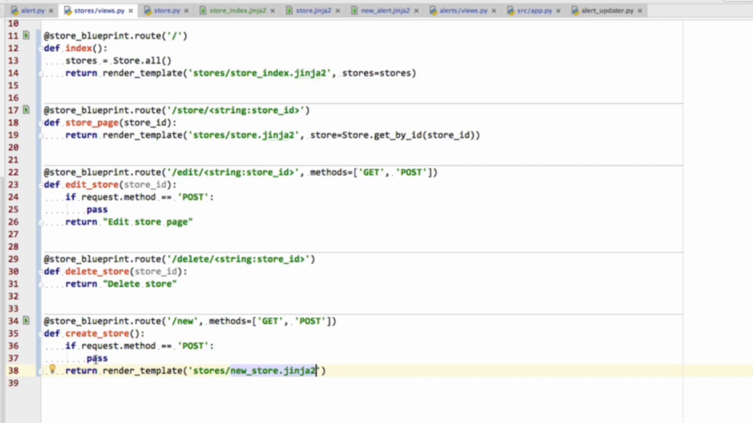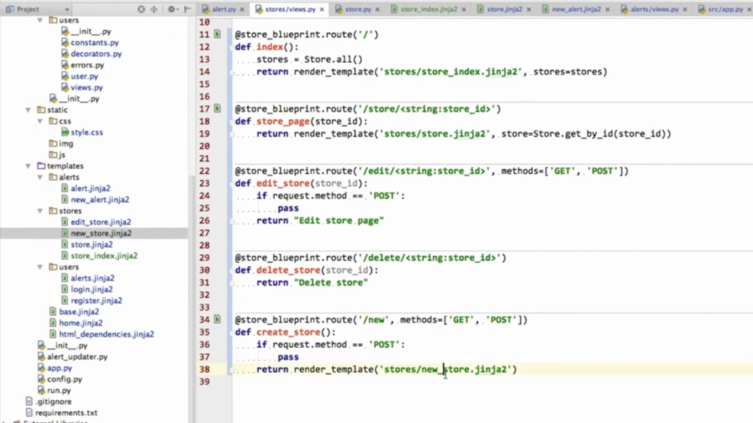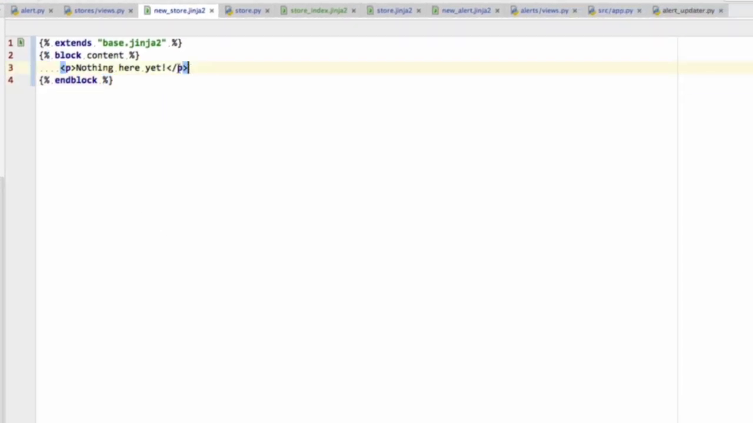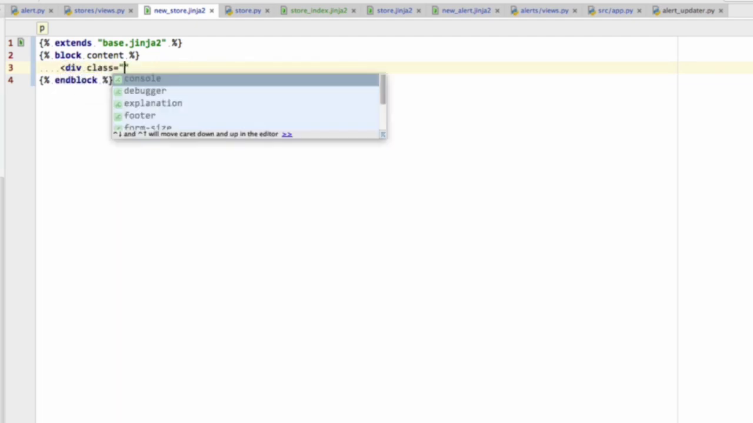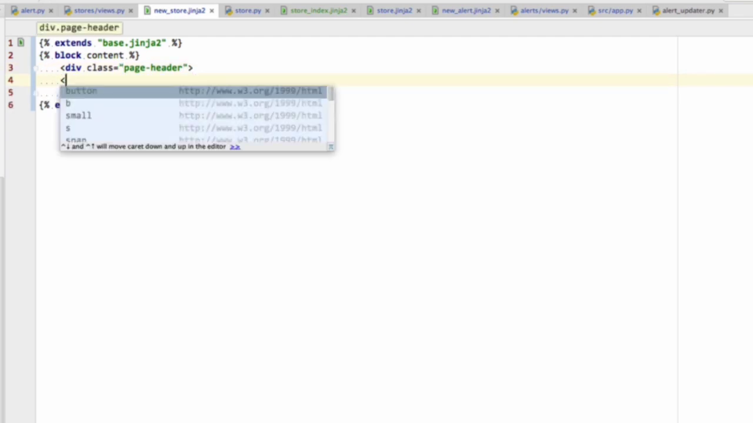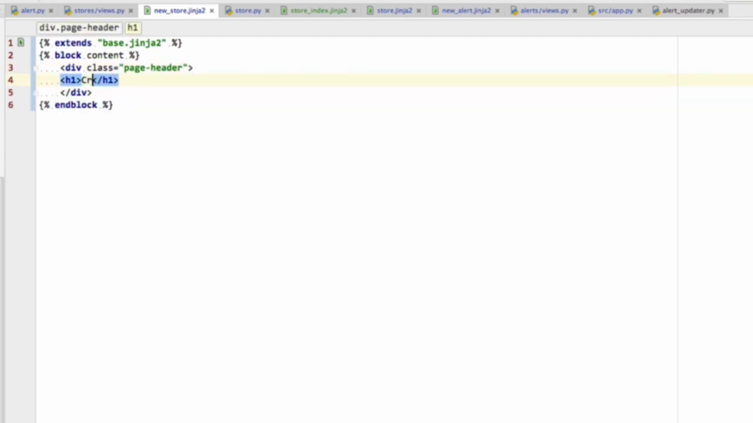Okay, and in the post we're going to be dealing with the request. But first, let's make the new store page. So I'm going to go into my stores and open up the new store.ginger2 file. And here we're going to put the form that is going to allow us to create new stores. First, let's create the page header, which is going to be the title. And here we're just going to put create store.